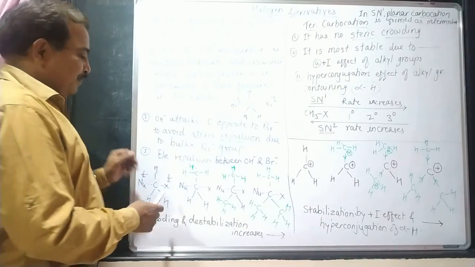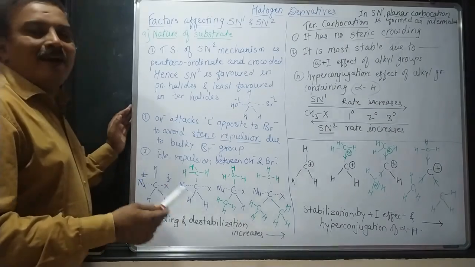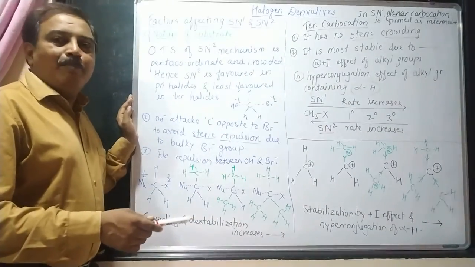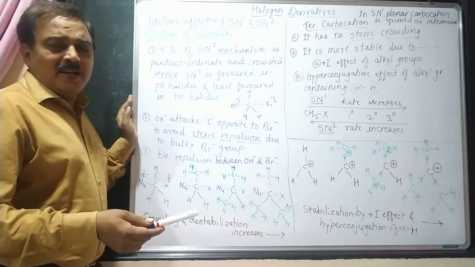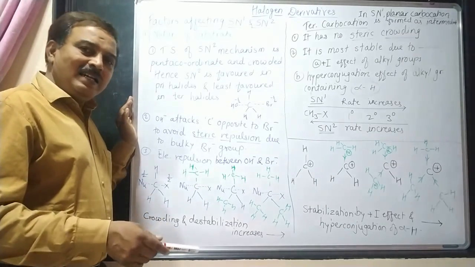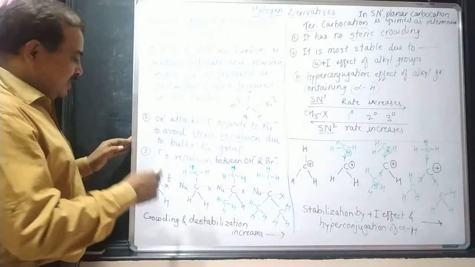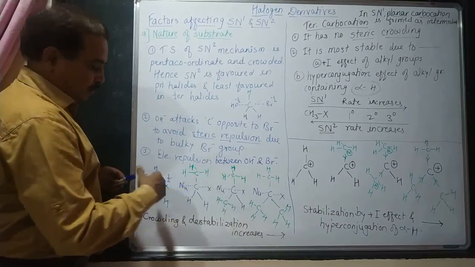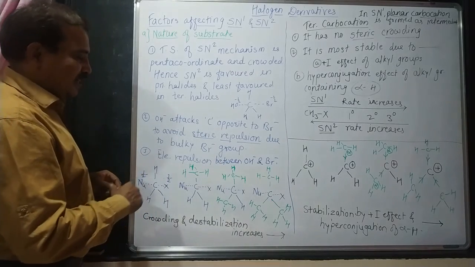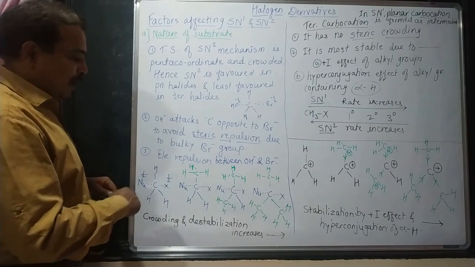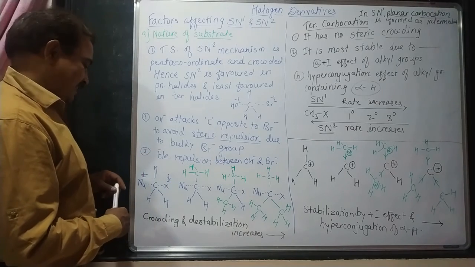We studied that characteristic while learning the stability of tertiary, secondary and primary carbocations, in 11th standard. So here, from these figures, we have to study only the crowding effect, how crowding goes on increasing.